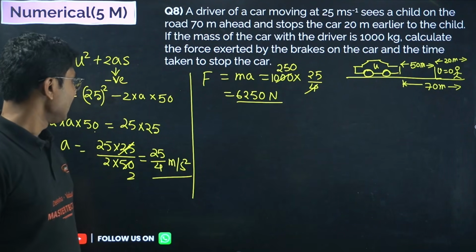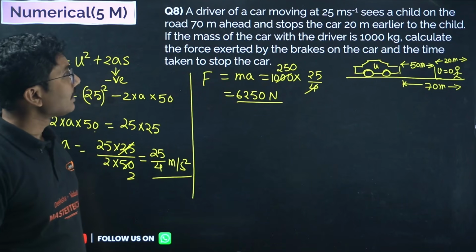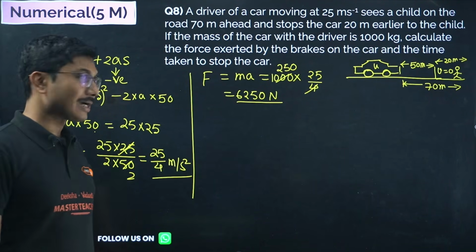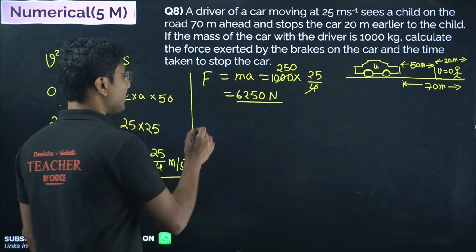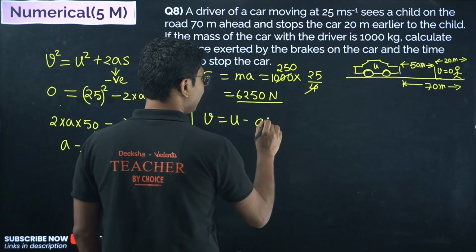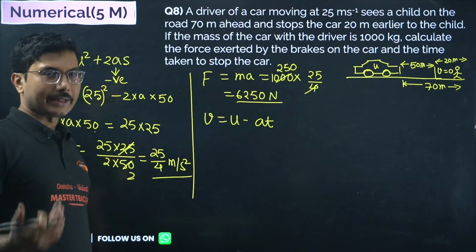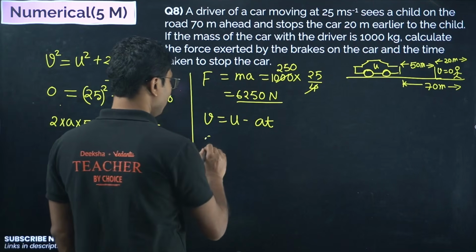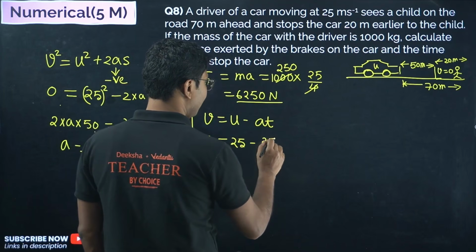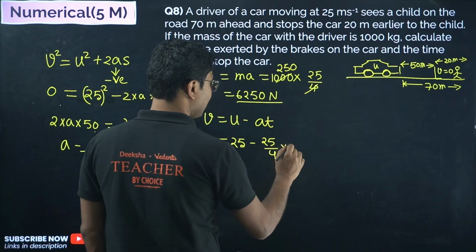Now next you have to calculate the time taken to stop the car. Time taken is easy. Again, one equation of motion, v equals to u minus simply at. Again we are taking minus from the beginning. V is 0, u is 25, a is 25 by 4, and time is t.